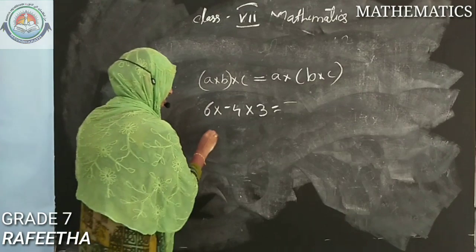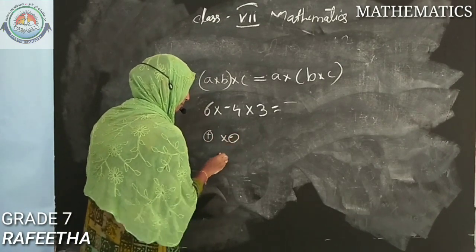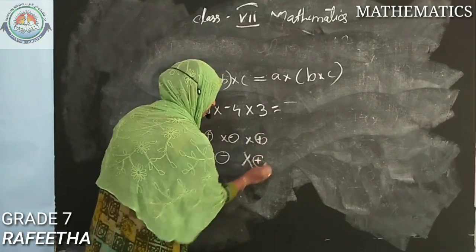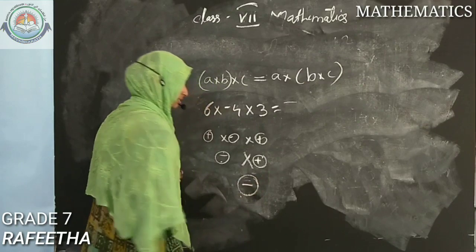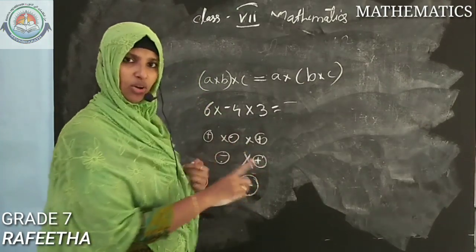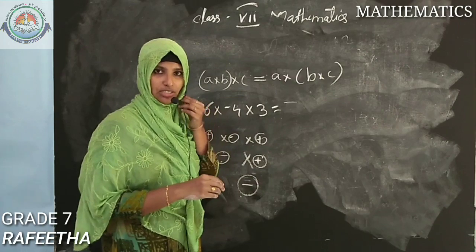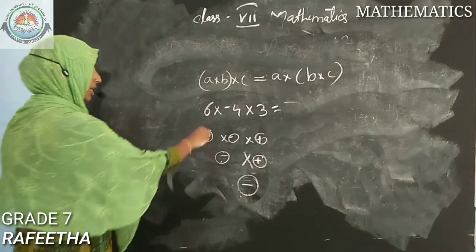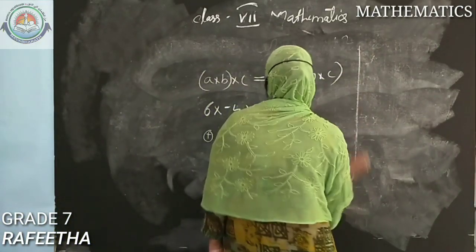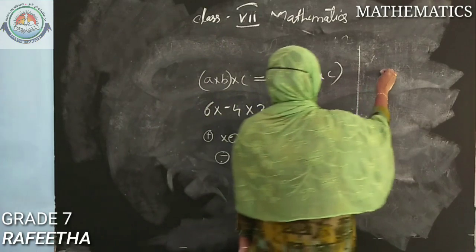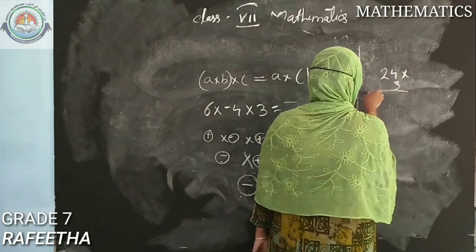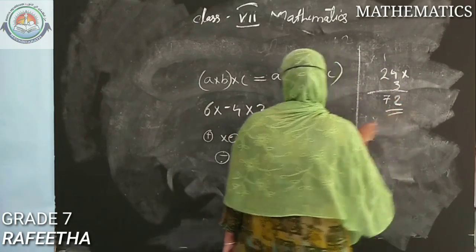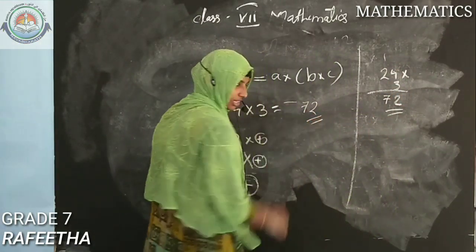Plus into minus is minus. Then again into plus, that we are multiplying here, plus. Plus into minus, again minus. Okay, so you don't have to write all this, just for clarification I have written this. So minus. Next, 6 4s are 24, and 24 multiplied with 3. 3 4s are 12, 2 carrying 1, 3 2s are 6, that is 7. So the answer will be minus 72.